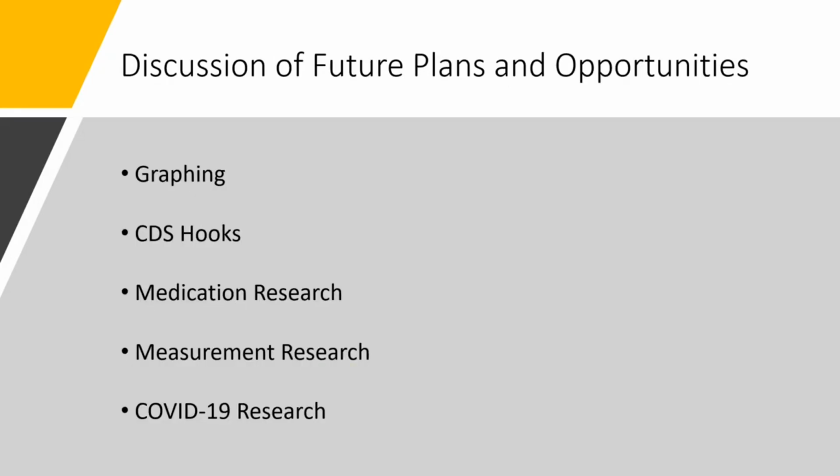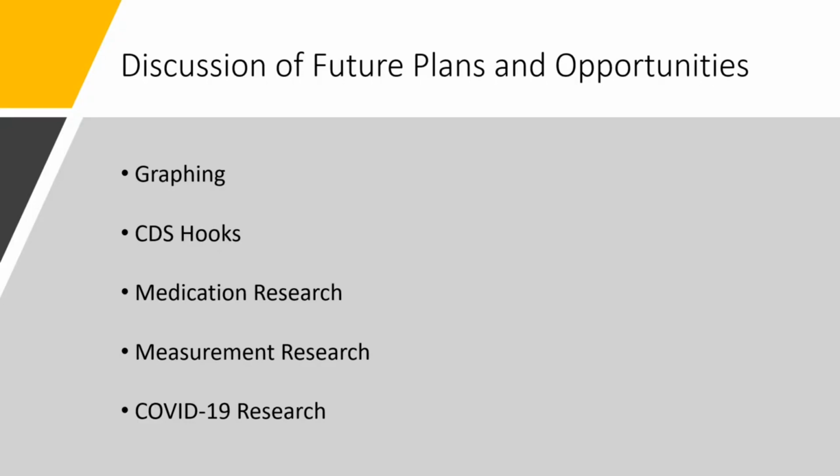Some of the future plans and opportunities for the system are to do graphing. It would be great if we could graph the vitals of the patients so the clinicians could see if they were improving rapidly or not. It would also be good to use CDS hooks, which would help us to determine if the clinicians were actually taking action when they needed to and the outcome of the breath test. In addition, we would continue with medication research as that continues to change. That may help people to wean from the ventilator quicker.